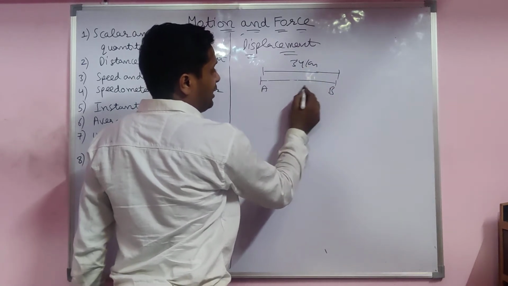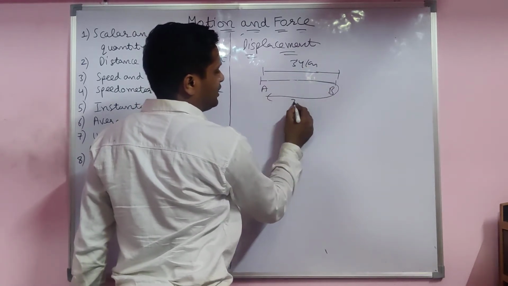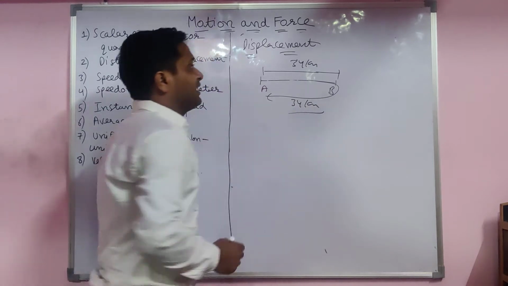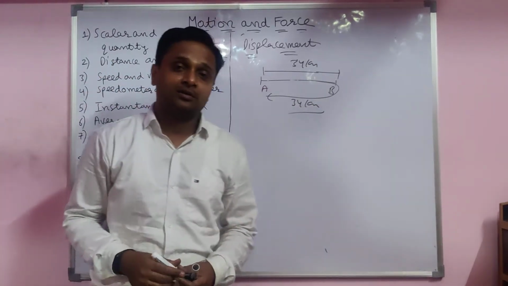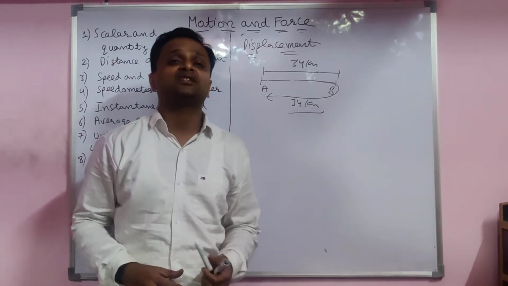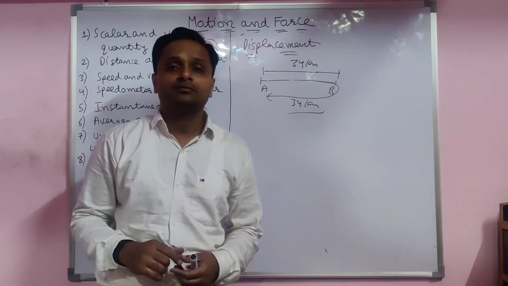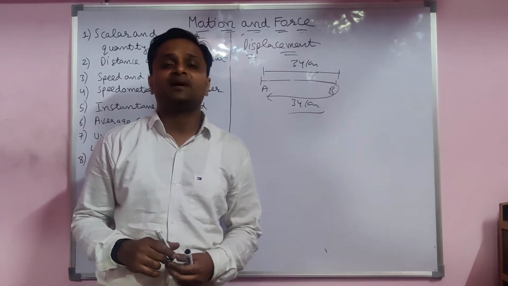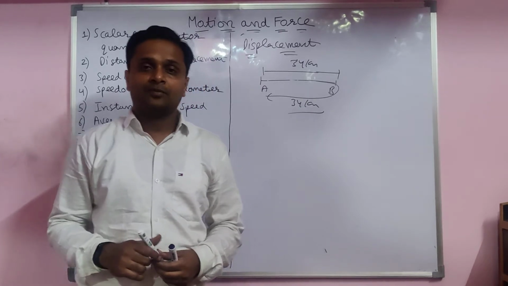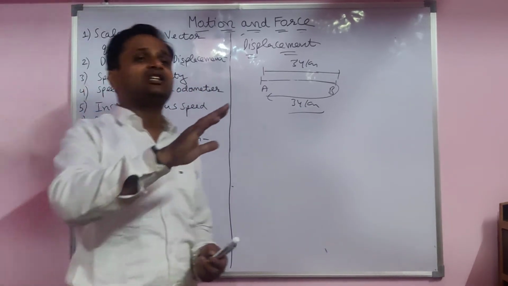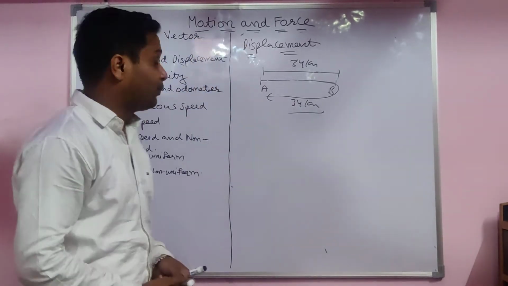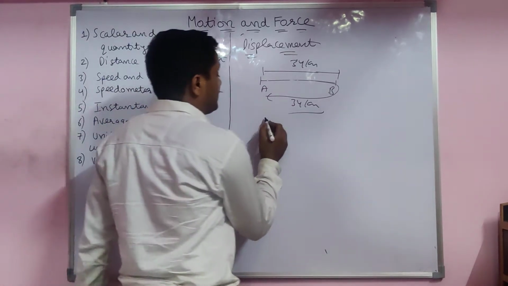Then again the body comes back 34 kilometers. What is the definition of displacement? It is the shortest path covered by the body between the initial and final position. So here, what is the displacement?